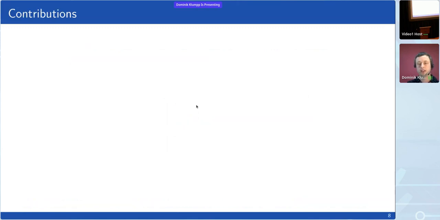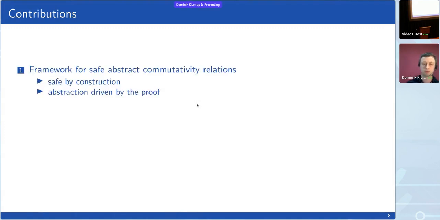So I'm going to preview quickly the 3 main points that the paper covers and that I will talk about today, and then we go into more detail. The first one is related to what I just said, right? There's a large space of commutativity relations, and we define in the paper a framework for safe abstract commutativity relations.